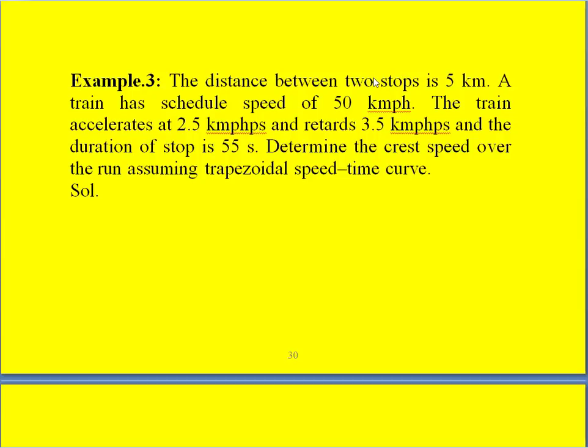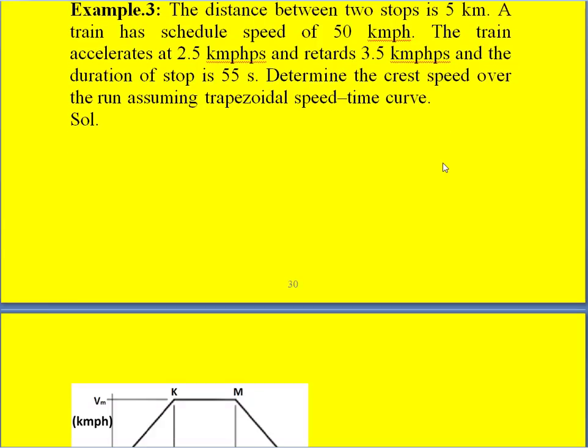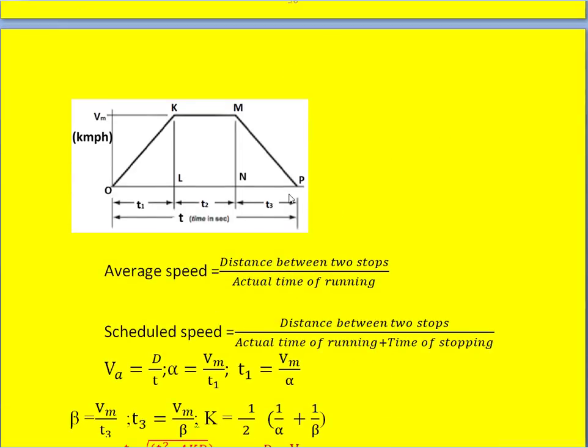But here it is specifically mentioned to assume the speed time curve as a trapezoidal speed time curve to solve this problem. When specifically mentioned, we have to follow the given approximate speed time curve and the corresponding equations to solve this problem. So a trapezoidal speed time curve will be like this. What is wanted is the maximum speed.